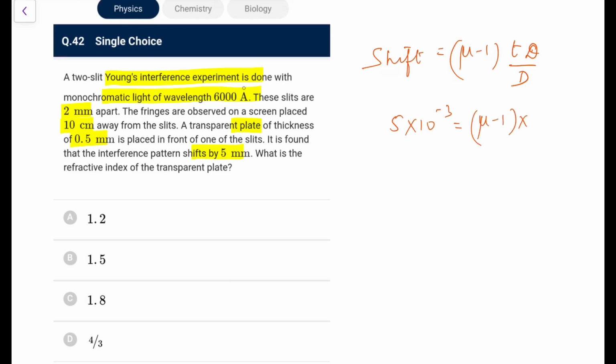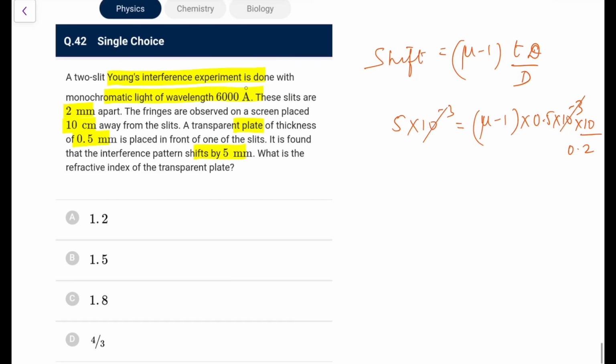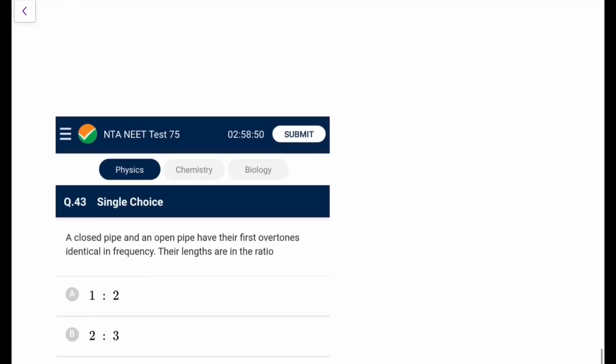T is given as what? 0.5 mm. 0.5 into 10 to the power minus 3. D is what? You have 10 centimeter. And let's say put it in centimeter also, that would be 0.2. So no need to convert further. So this goes, this goes, this goes. So mu minus 1 is 0.2. So mu comes out as 1.2. So we'll go for option A in this particular case.